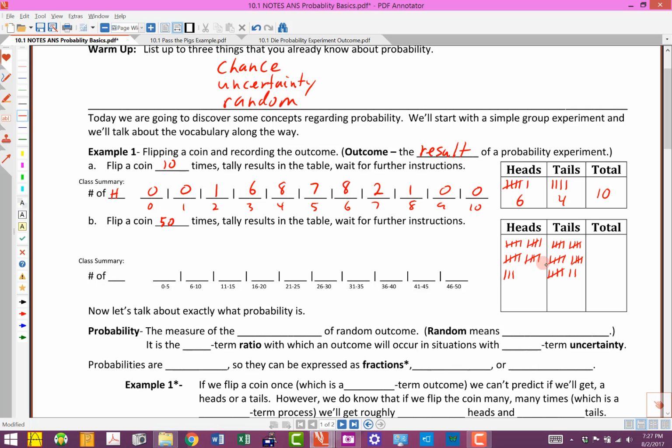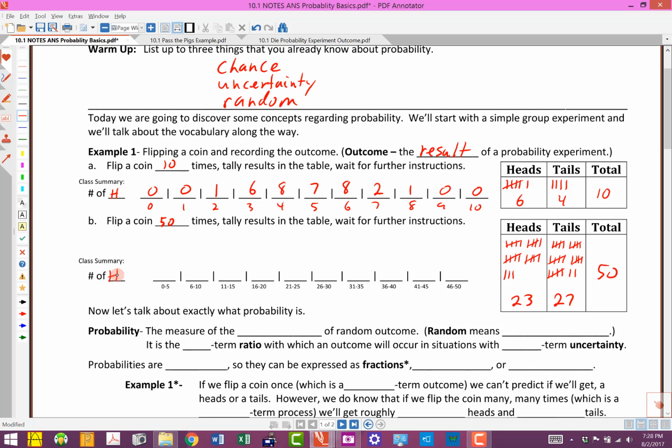Okay, we're back. Here are the results of me flipping a coin 50 times. We ended up with 23 heads, and if you count those up, that means 27 tails, so the total was 50. Then I did the same thing: I'd survey the class, and if you did this, you could see where your results turn out here.